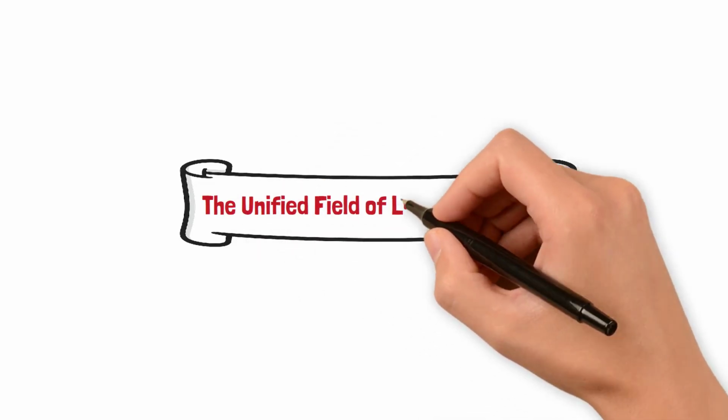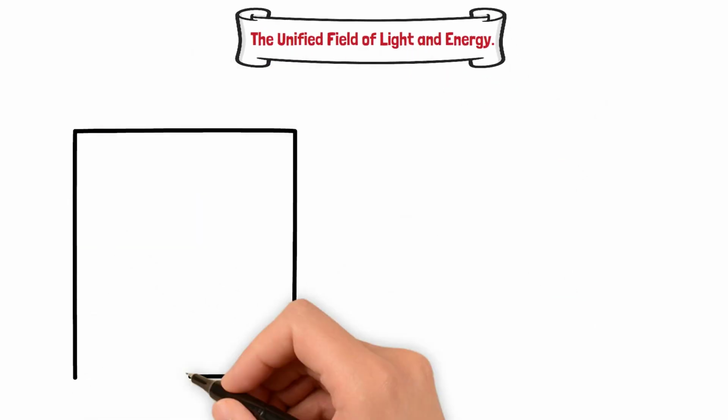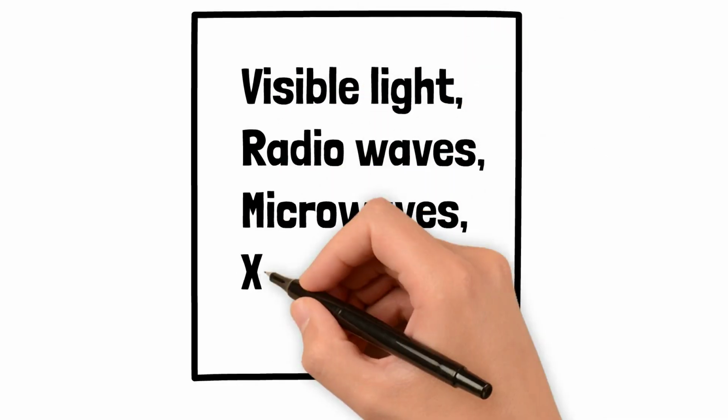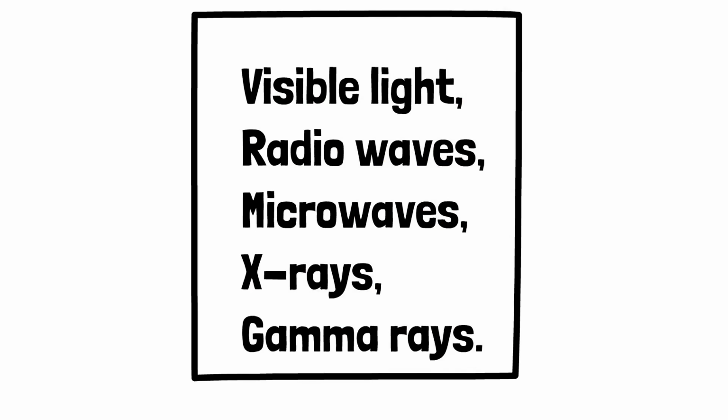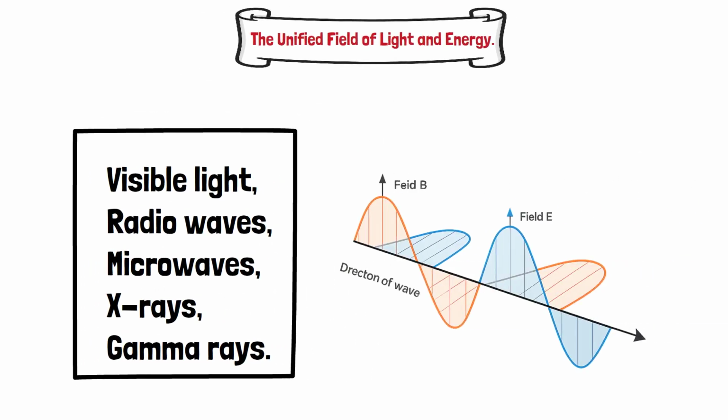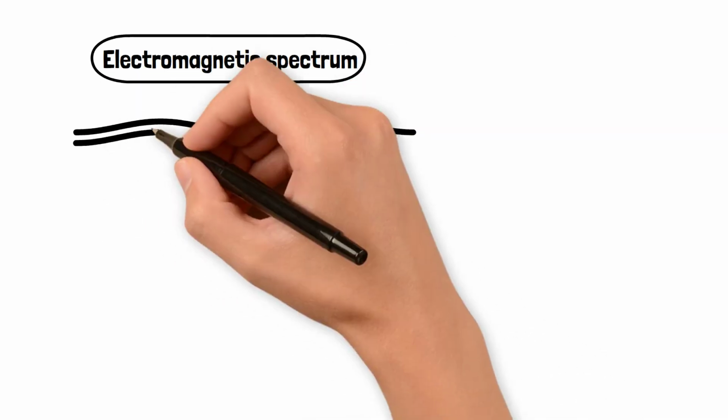The unified field of light and energy. Maxwell's discovery meant that all forms of light, visible light, radio waves, microwaves, X-rays, and gamma rays, are just different frequencies of electromagnetic waves. This realization gave birth to the electromagnetic spectrum, a continuous range of waves that powers nearly every modern technology.